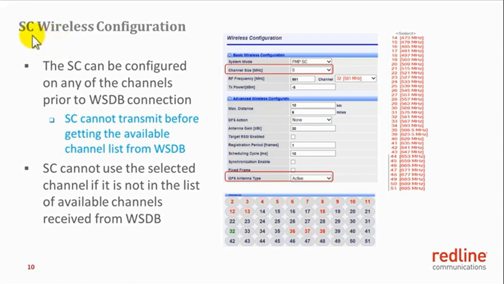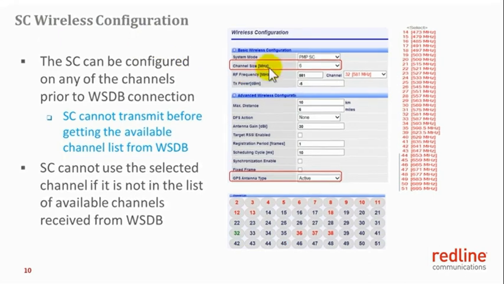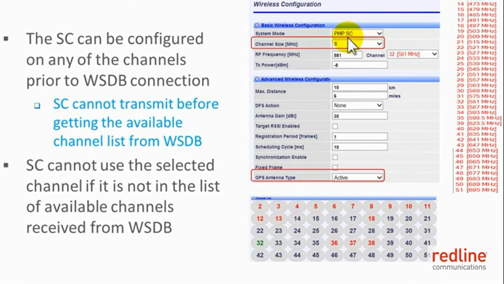This screen shows the sector controller wireless configuration. The options key has limited the sector controller channel size to 6 MHz. This drop-down menu shows the list of channels enabled by the enabled options key. As you can see here, from channel 14 all the way to channel 51. Channels that are prohibited are not shown in this drop-down menu. The sector controller can be configured on any of these channels.